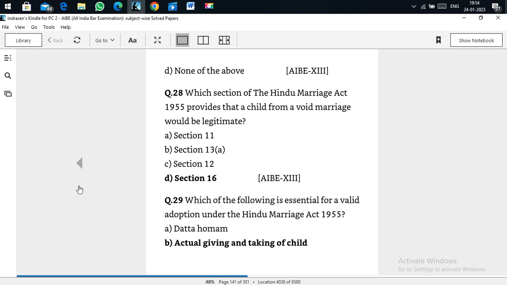Which section of the Hindu Marriage Act provides that the child from a void marriage is legitimate? We already discussed Section 16. A child born even in a void marriage is considered legitimate.